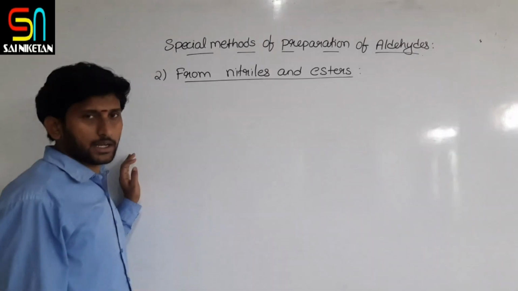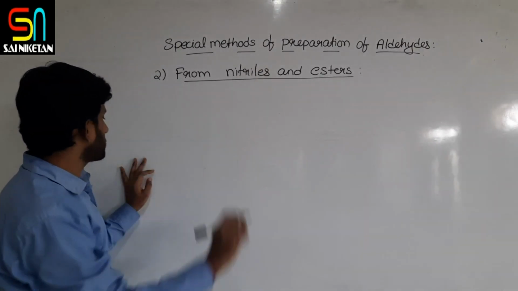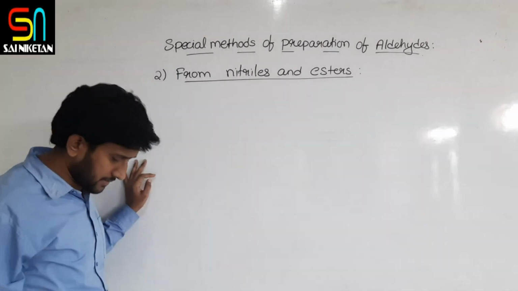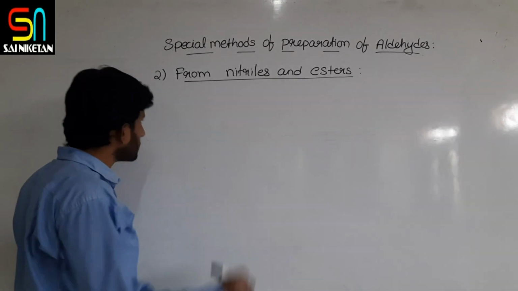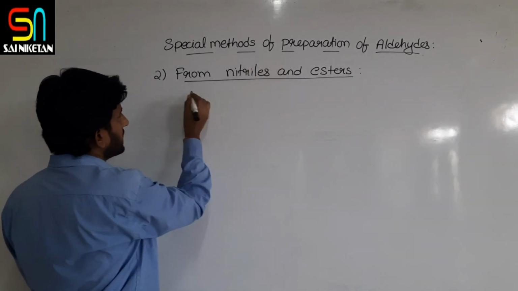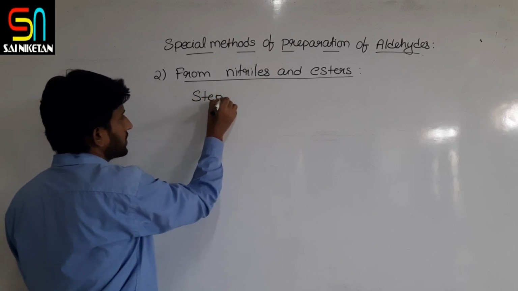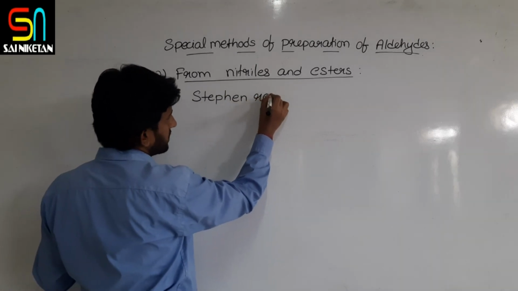As you know, nitriles are nothing but cyanides. So how do you get aldehydes from cyanides? Simply, it is also a reduction. The reaction involved here is also a named reaction, the Stephen reaction.